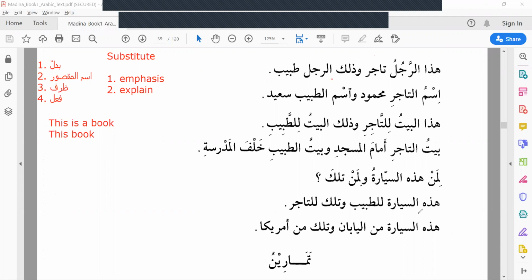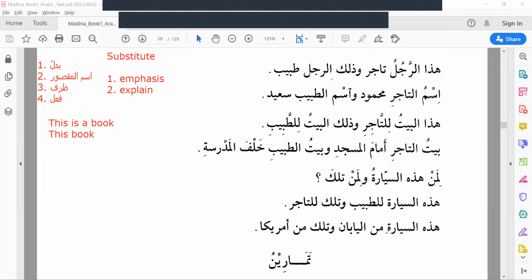The answer is hadhihi sayyaratu litabibi. This car is litabibi. Why tabibi? Li is harful jar. Belongs to merchant. We have seen, right? Alhamdulillah. Why lillahi? Because li is harful jar. Alhamdulillahi Rabbil Alamin. So Allahu becomes Allahi. Why? It's because of li.